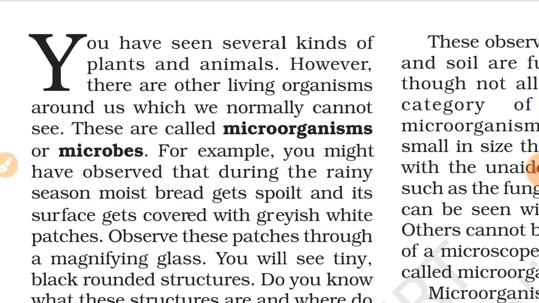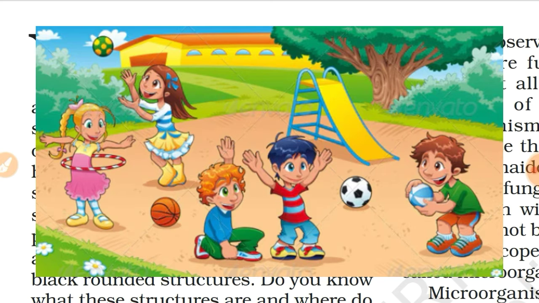So, have you ever seen different kinds of plants and animals? Let me tell you an activity. I am potting a plant in my house, and I see several kinds of birds around me. In this image in front of the screen, you can see every organism in the picture.